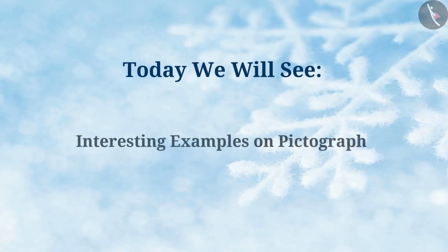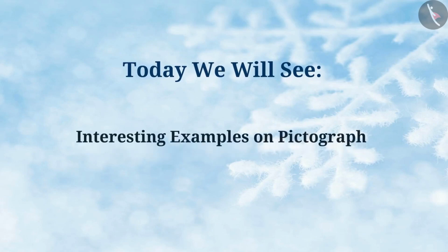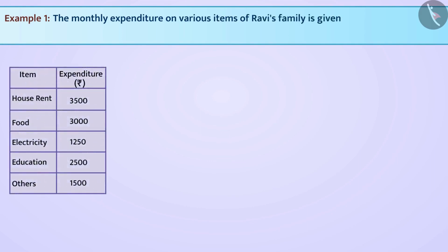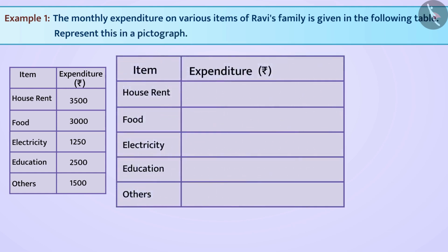Today we will see some interesting examples on pictograph. The monthly expenditure on various items of Ravi's family is given in the following table. Represent this in a pictograph. Let us draw the pictograph from the given information. Here, we have to take appropriate value of symbol so that we can represent all numbers correctly. If we take the value of the symbol as 500, it will make it easier for us to represent all the numbers.